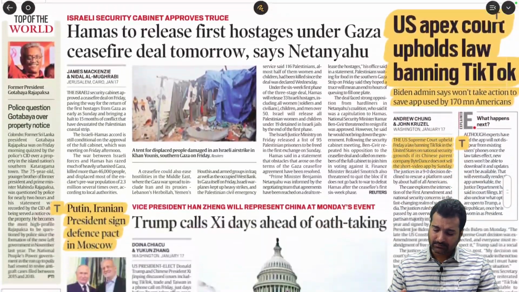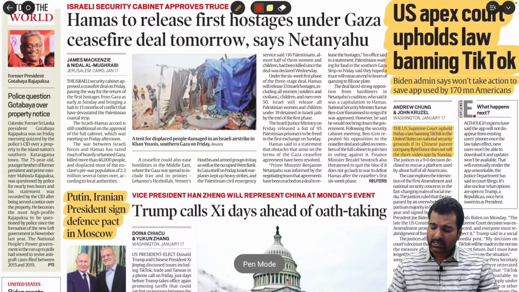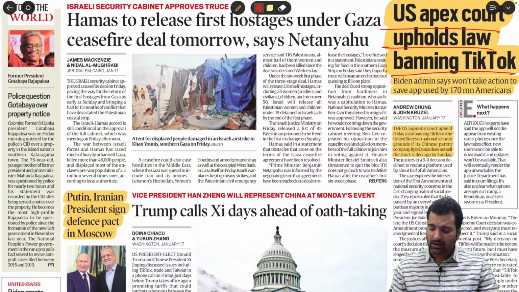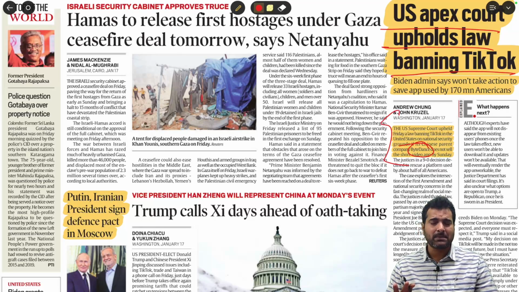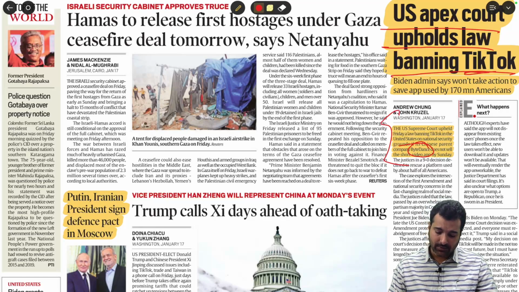Next, just see this. The US Apex Court upholds the banning of TikTok because the promoters, ByteDance, want to disinvest some of their shares, but they are not ready. So for the purpose of national security, because it's a Chinese operated firm, the US also has to ban TikTok.